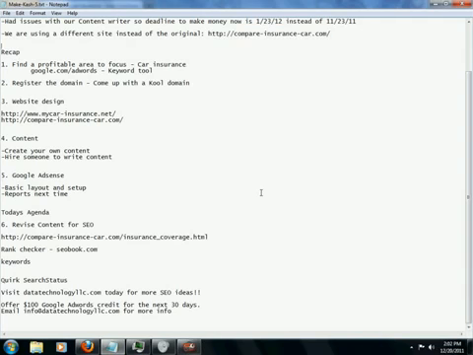In the first part, we showed you how to do some keyword research with a number of tools including google.com/AdWords. Then after you have a list of 4 to 5 keywords, you need to register the domain. You need to come up with a cool domain which is not only eye-catching but has keywords in it, and we used a site called bustaname.com to do that.